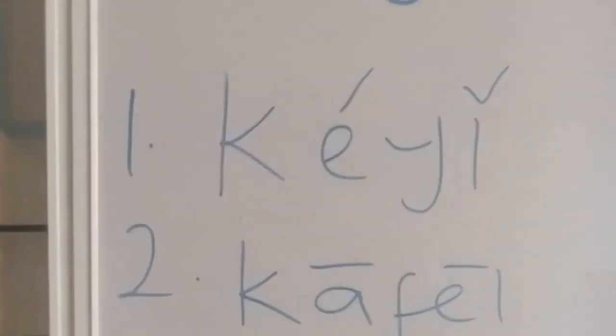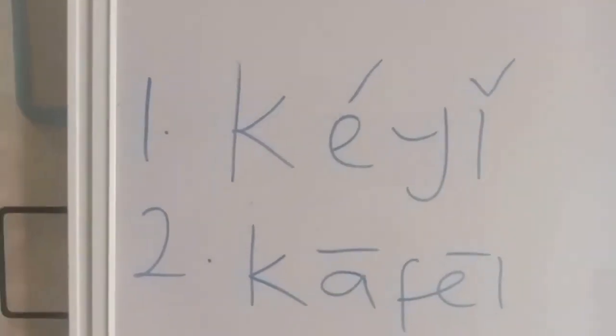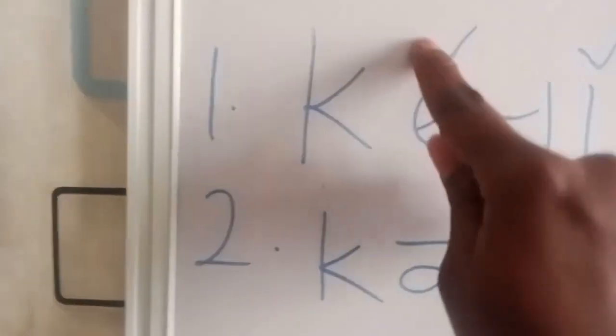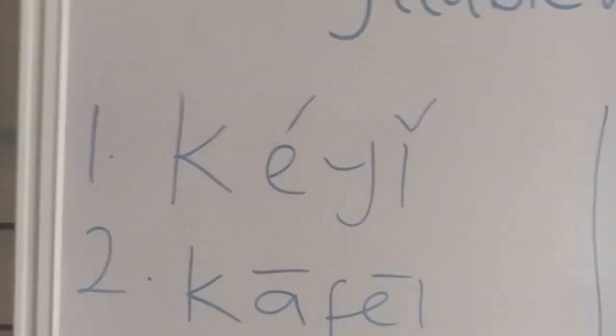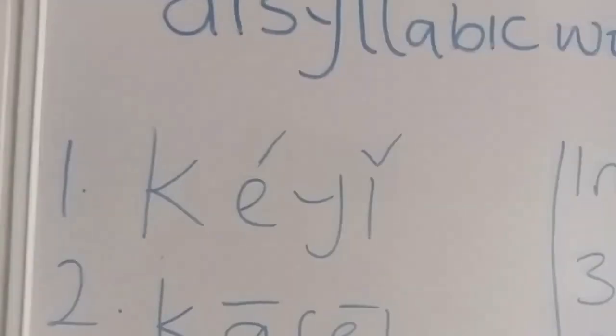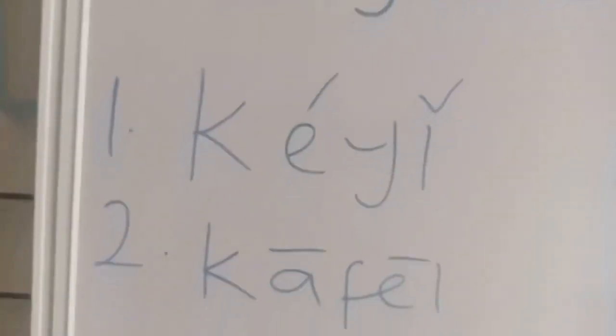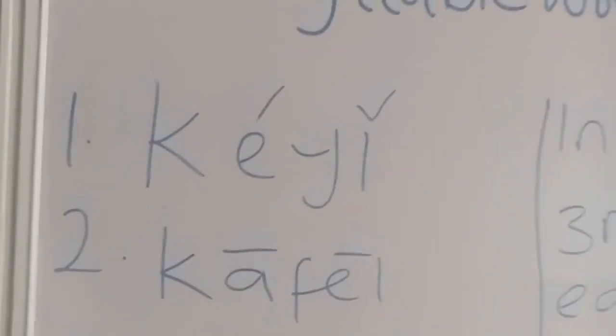But this, you do not write this. You only say it. When you are writing it, it is still going to be the third tone. That is why they wrote in spoken Chinese, not written Chinese. So I'm going to ask you another question in your assignments. The question I'm going to ask is, what is the rule with two third tones following each other? So I want you to say that when two third tones follow each other, the first one is changed to the second tone, but it is only in spoken Chinese. The two third tones remain unchanged when writing it.